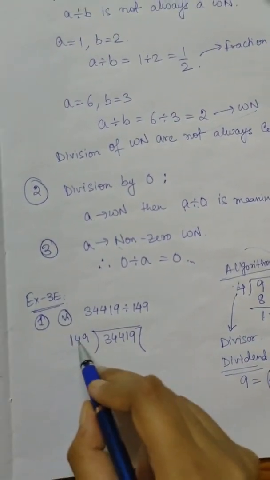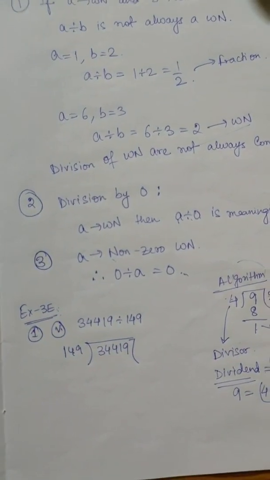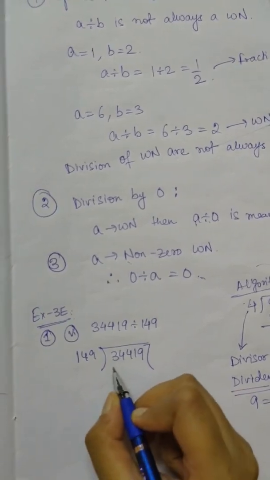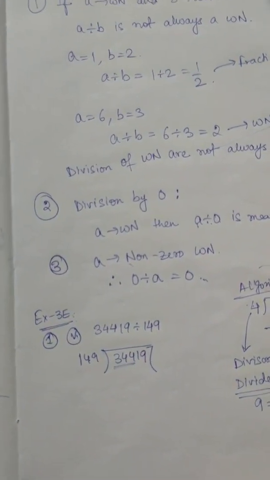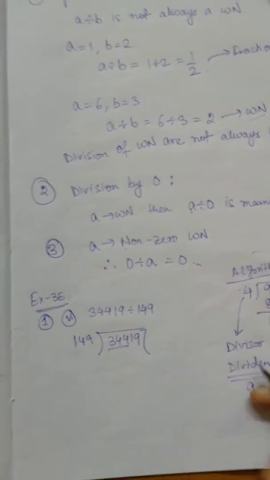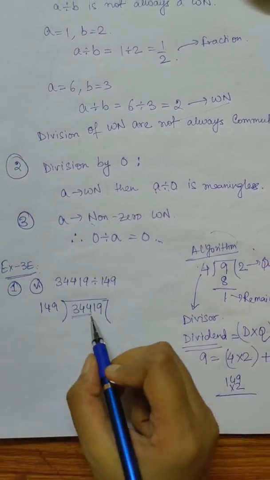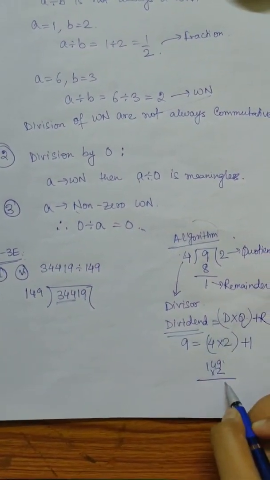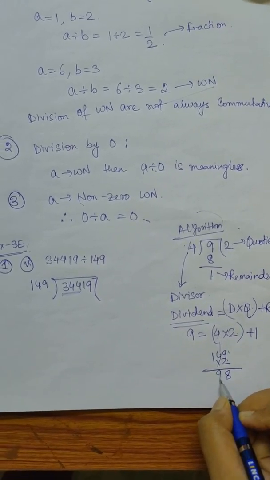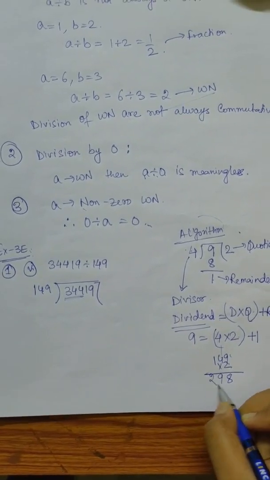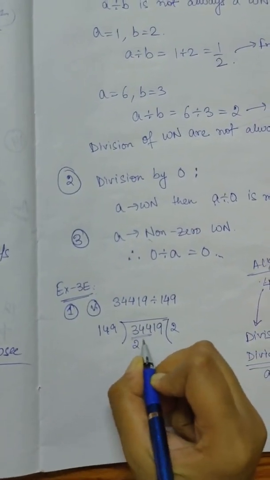So 150 means you can think about the 15 table. So the table of 15 gives us 15 into 2 is 30, and 150 into 2 means 300. So this 149, if we multiply 2 times, then we will get a number nearest to this one. So 2 9 18, carry 1, 2 4 8 plus 1 is 9, 2 into 1 is 2. So we are getting 298. So 149 with 2 gives us 298.